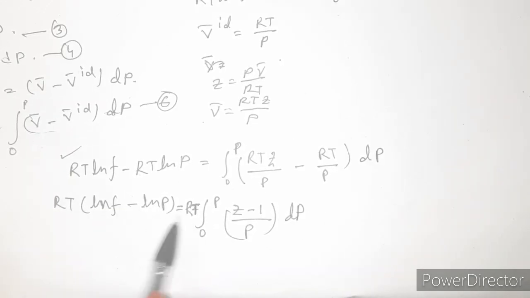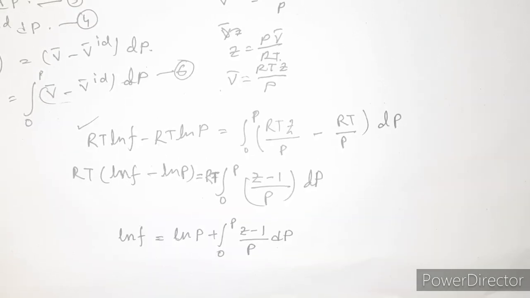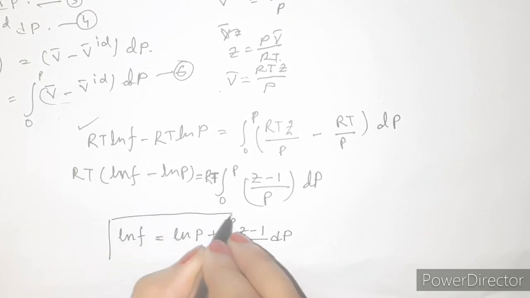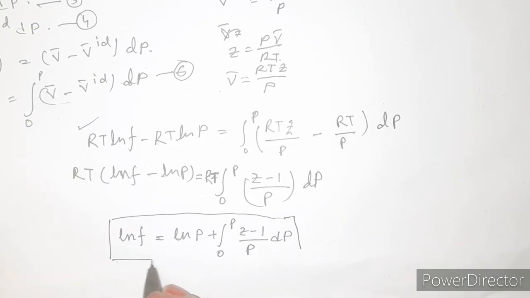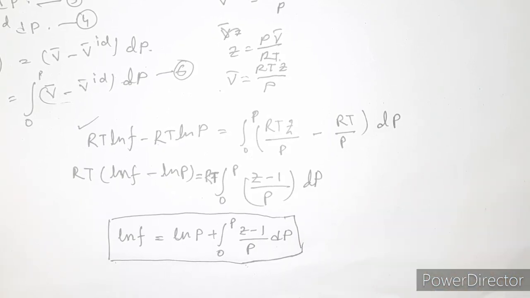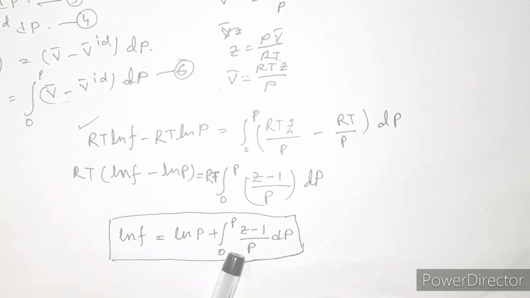So if you take this RT out of the bracket, then this RT will be cancelled out, and you can get the final expression of ln f, that is ln f = ln P + ∫ from 0 to P of (Z − 1)/P dP. This is the final expression of the fugacity, and this is a very important equation. You need to remember this equation for the exam purpose. In GATE 20 also there is a question on fugacity, and if you know this formula, then you can solve this problem just by putting in the formula.